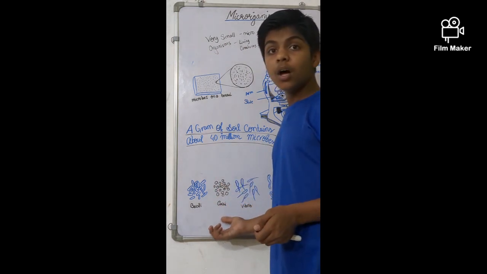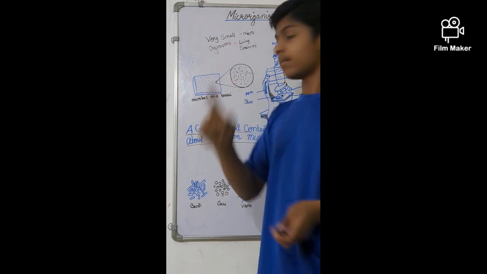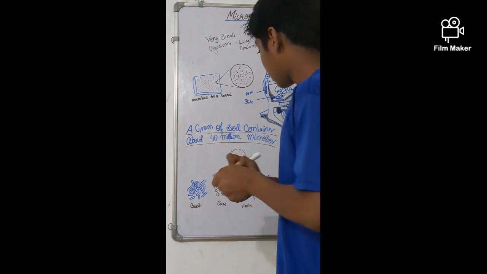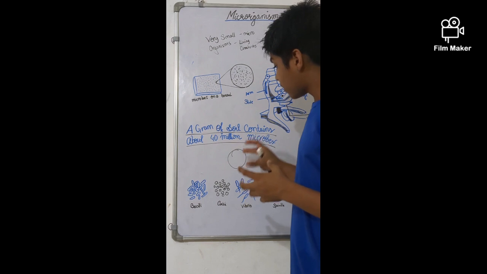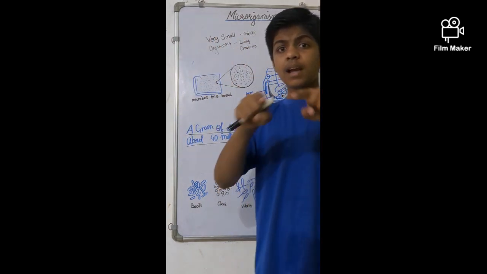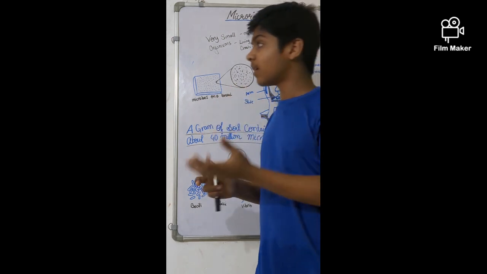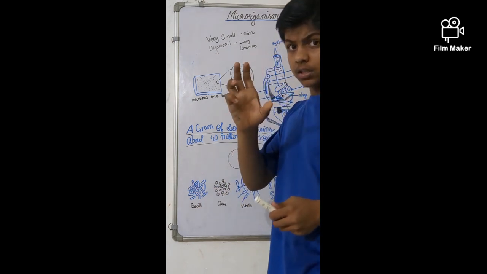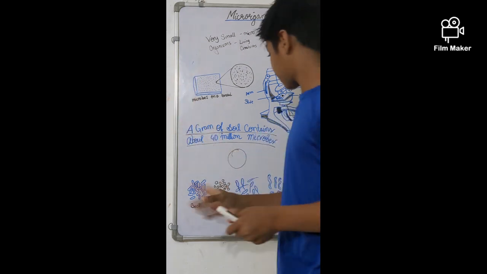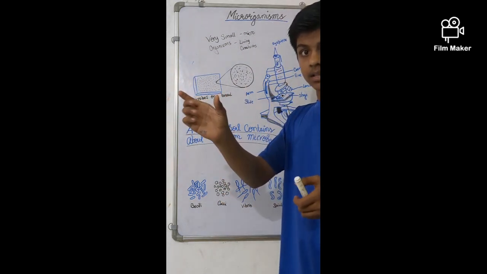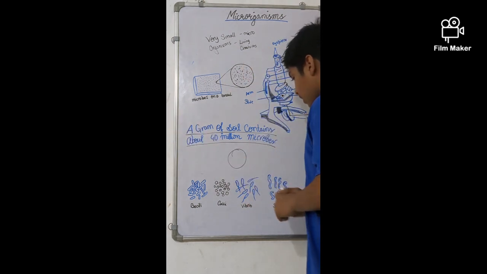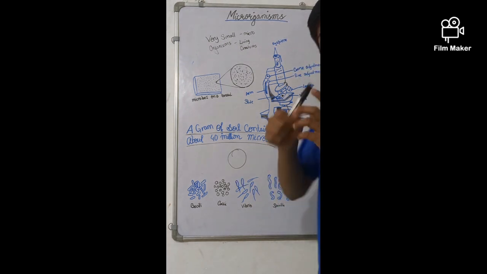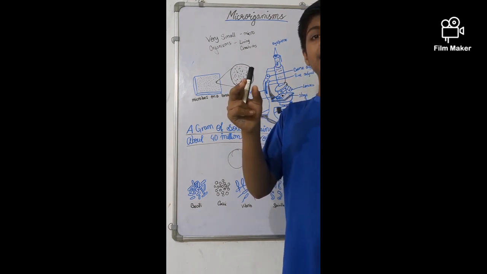Next, cocci. Cocci means spherical in shape, approximately round. Example, Streptococcus. Next, Vibrio. They are a rod-like structure but with a tail at the back.